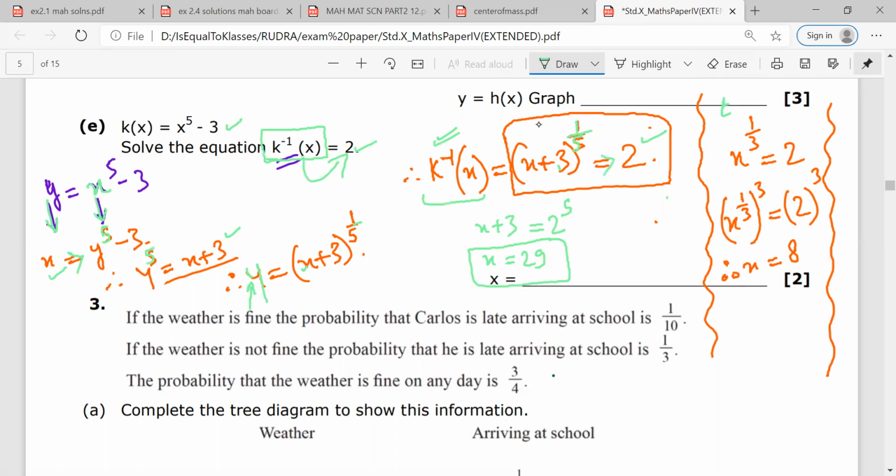I can take a small example. Let us assume I have to solve x raised to power 1 by 3 is equal to 2. So for solving this, what I do is I cube the equation on both sides. (x to the power 1 upon 3) whole cubed is equal to 2 raised to power 3. So the answer would be 8. Similarly, when I have to solve this, x plus 3 would be equal to 2 raised to power 5. Mr. Rudra, are you having any doubt here? No, sir. x plus 3 would be equal to 32, so x is 32 minus 3, and this would be the final answer.